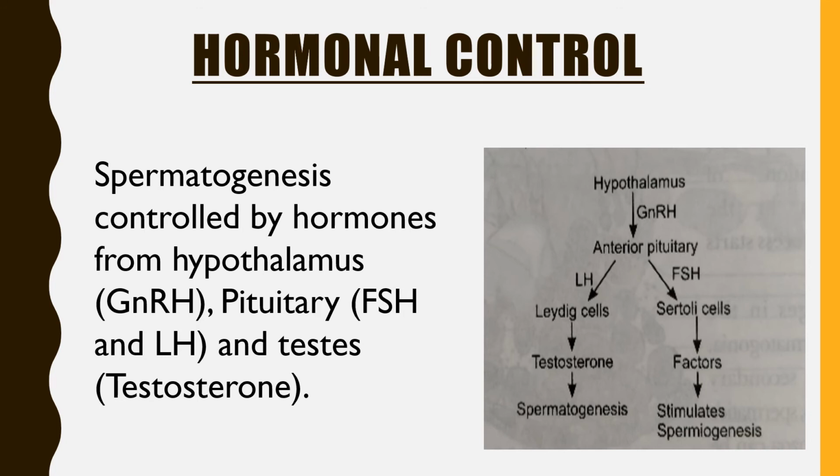Luteinizing hormone acts on Leydig cells, and Leydig cells secrete the hormone testosterone, and this testosterone controls the process of spermatogenesis.